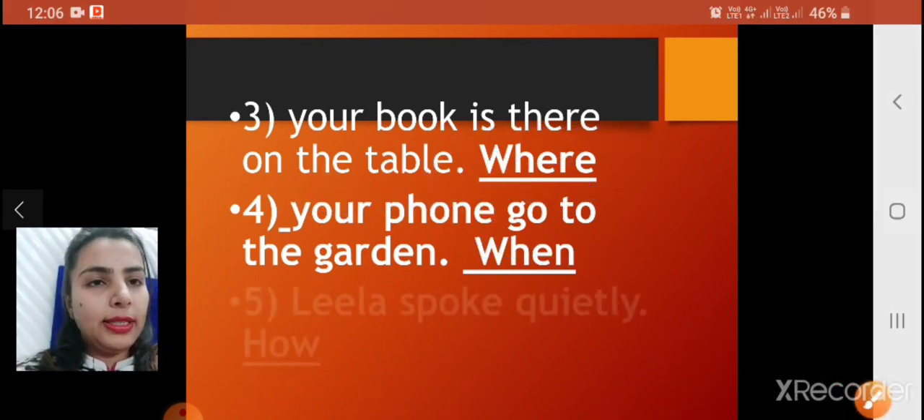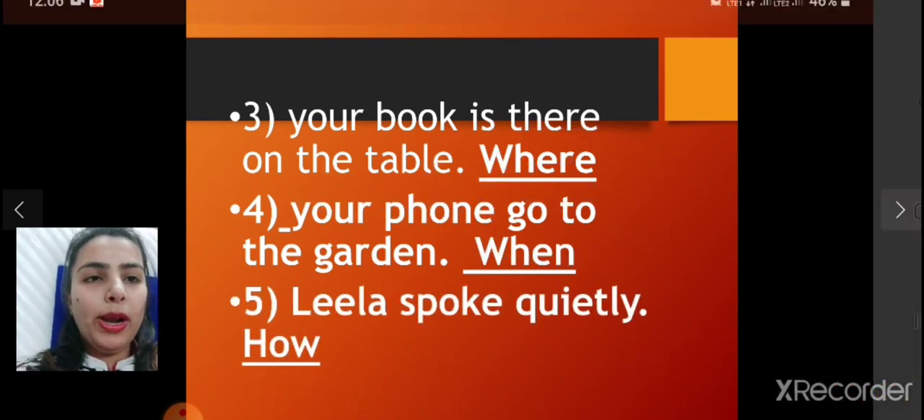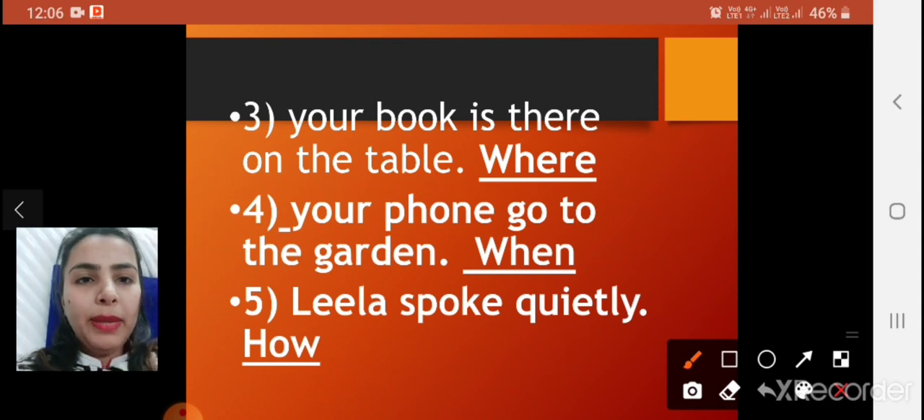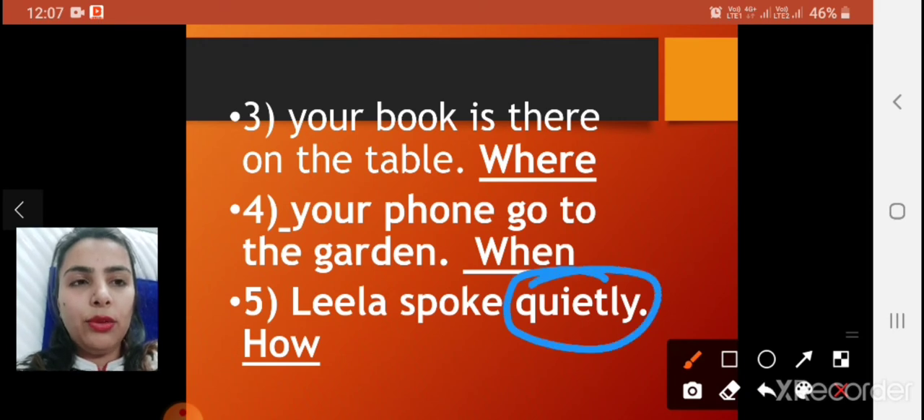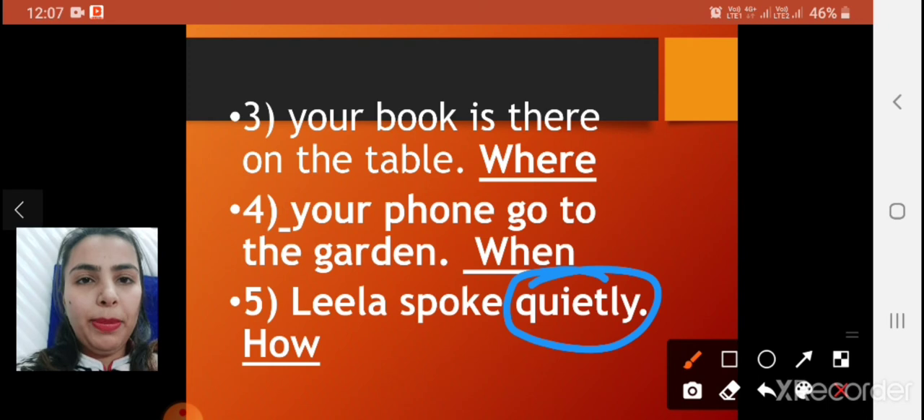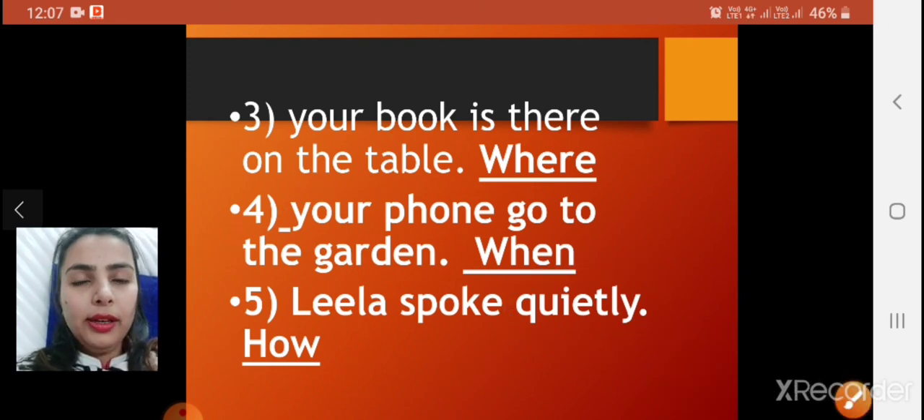Now see the next. Leela spoke quietly. So write in the blank how, and circle the adverb quietly here. Leela spoke quietly, and write in the blank how. Okay. Now see the next.